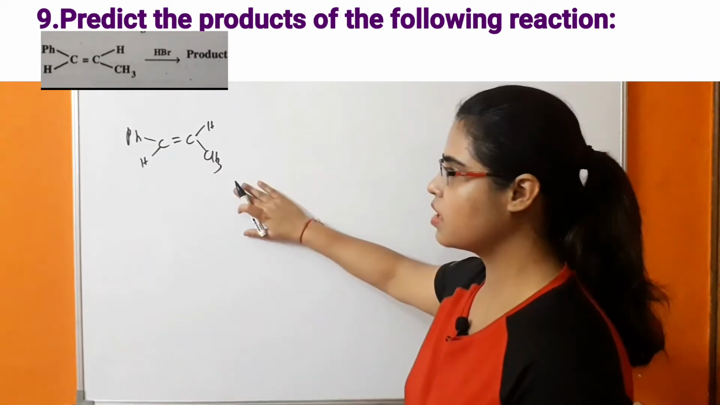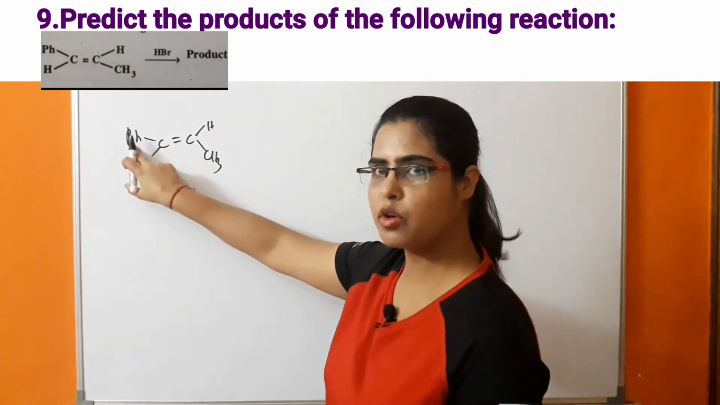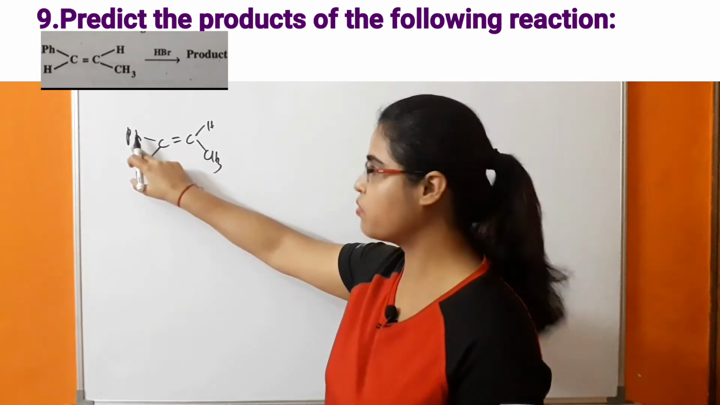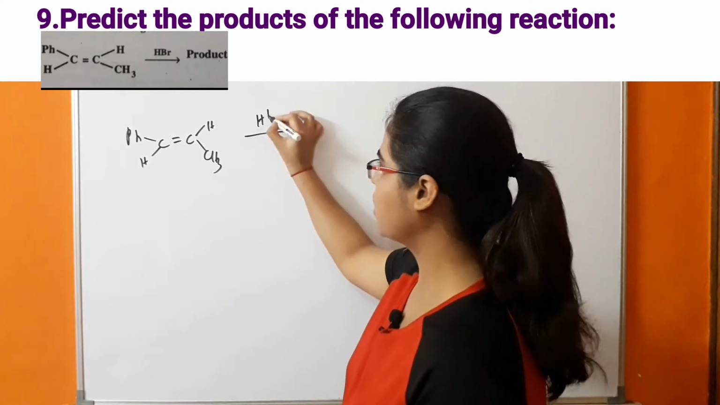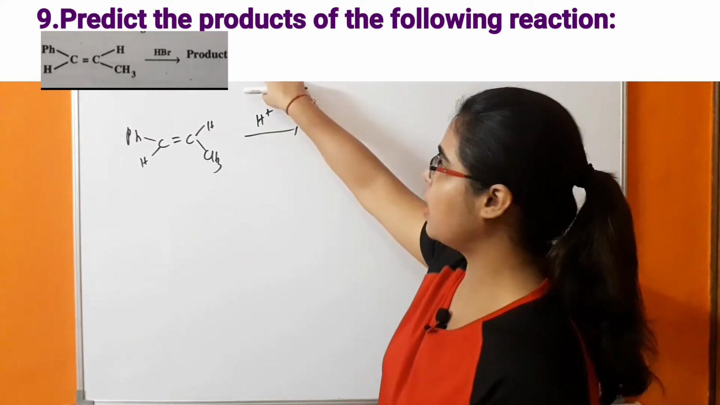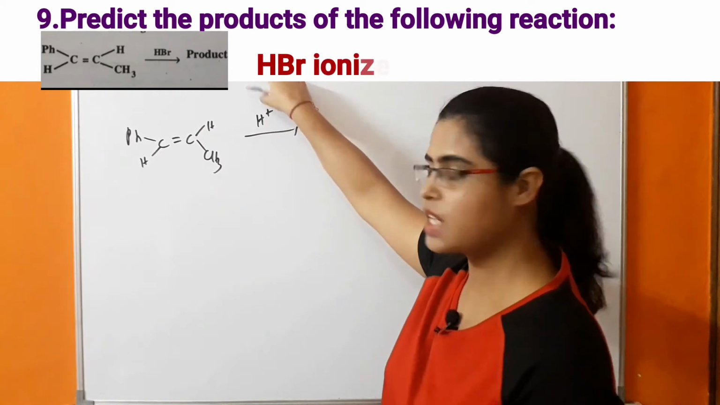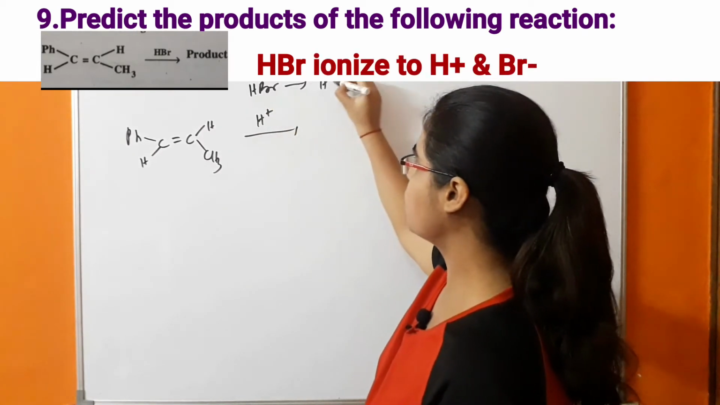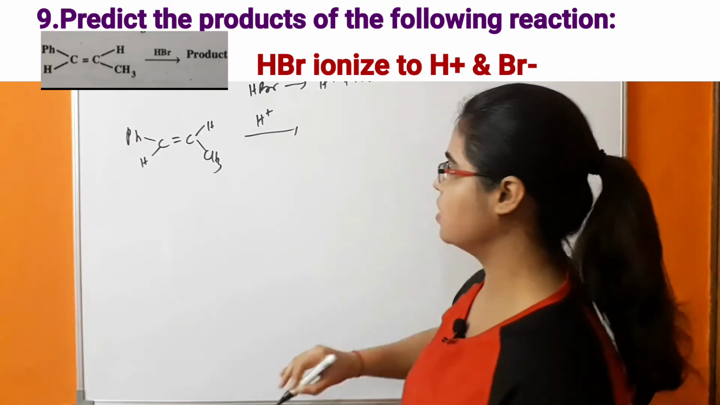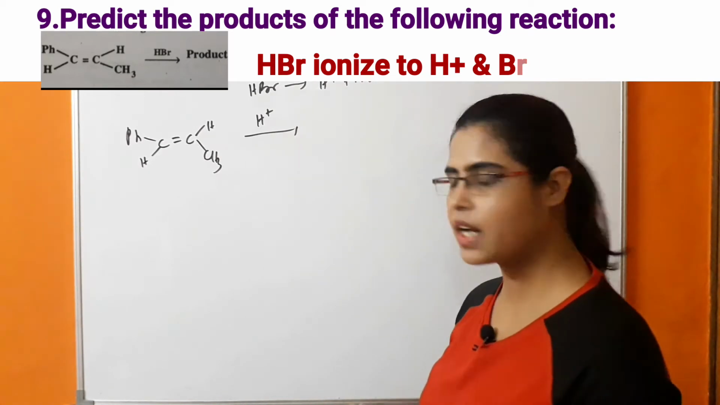First of all, this is the reactant in which this is the phenyl group. It means it is C6H5. So what is happening? First of all, there will be attack of the electrophile. The ionization of this HBr will take place. HBr will ionize to H plus and Br minus. So first of all, there will be attack of the electrophile.